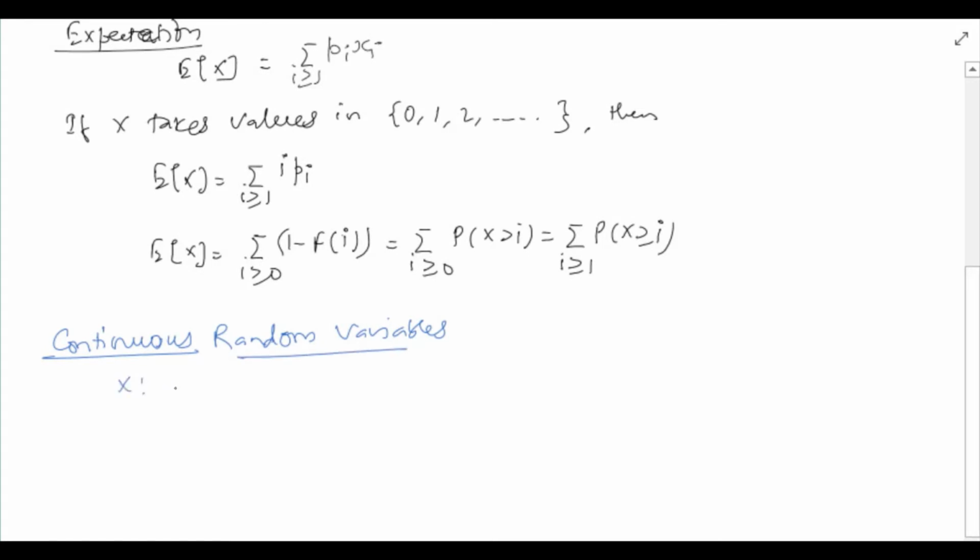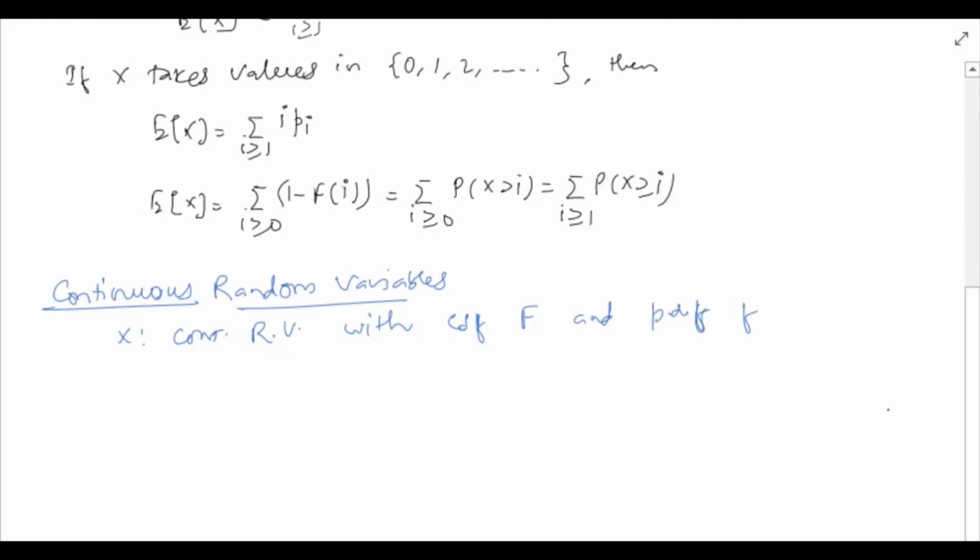Suppose x is a continuous random variable with cumulative distribution function CDF F and probability density function small f. Then expectation of x, denoted as E of x, is given by the integral from minus infinity to infinity of x f(x) dx.